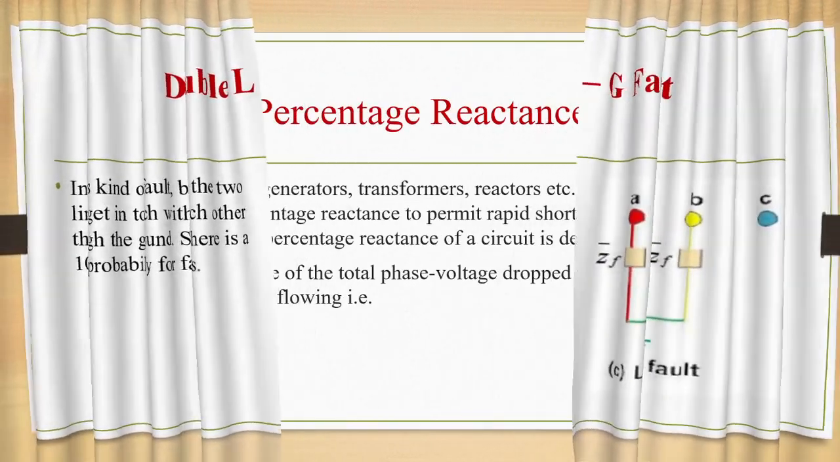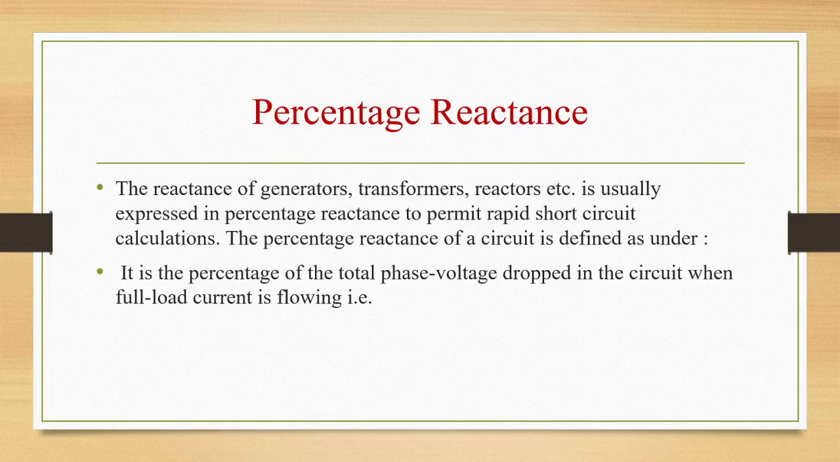So let us see today's topic, that is percentage reactance. The reactance of generators, transformers, reactors, etc. is usually expressed in percentage reactance to permit rapid short circuit calculations. The percentage reactance of a circuit is defined as the percentage of the total phase voltage drop in the circuit when full load current is flowing.